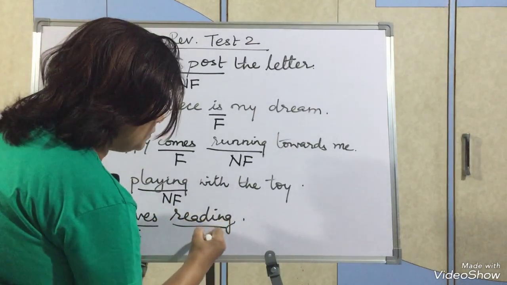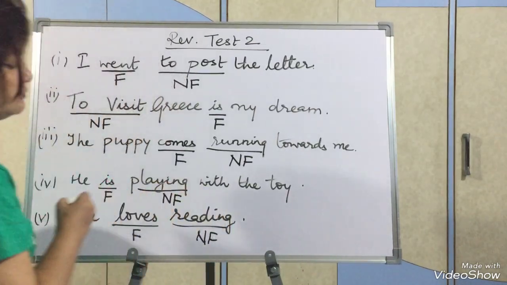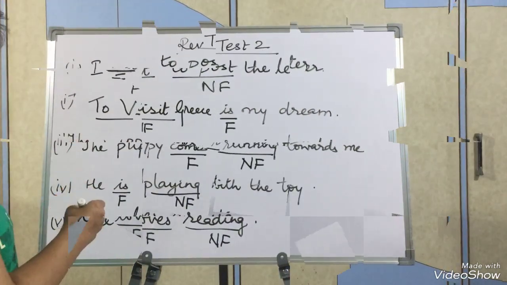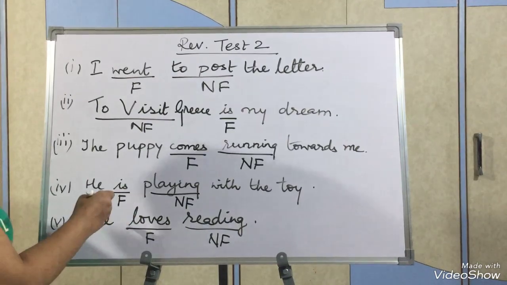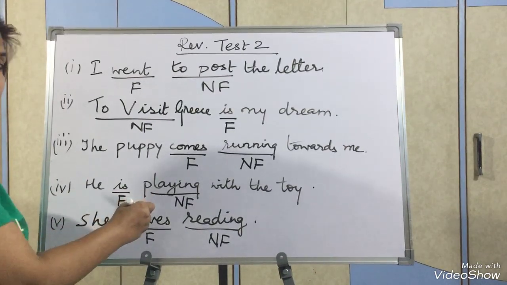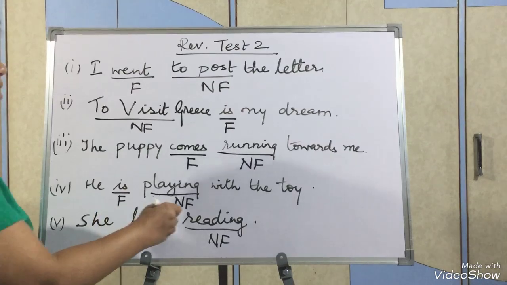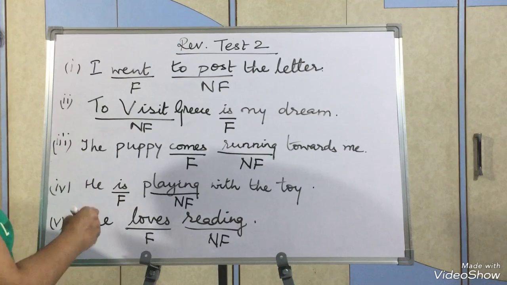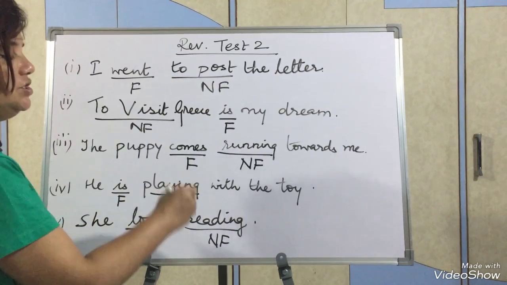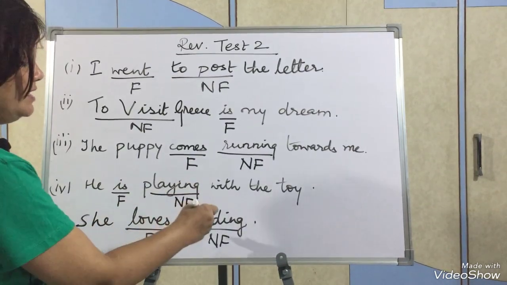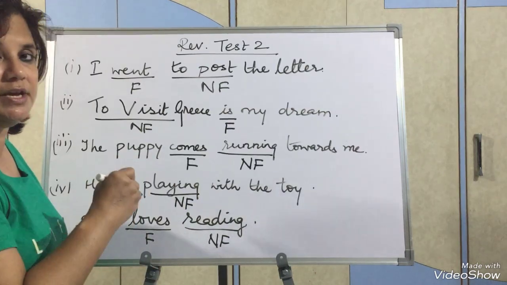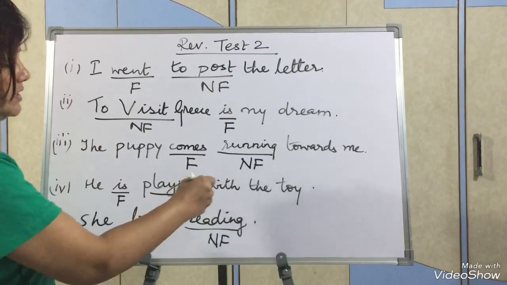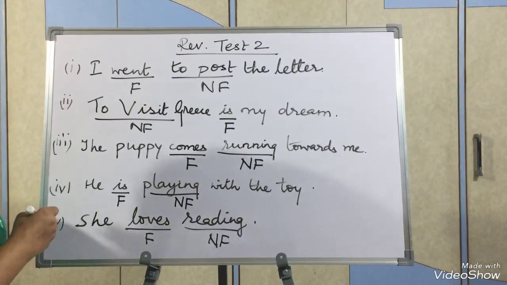Reading is non-finite. Why? First of all, it does not have a subject before it. Second, it does not depend on the subject. If I write people in place of she, again it will become love. So the finite verb will change, but the non-finite verb reading will not change. You make it they, you make it he, you make it people, reading will be unchanged in all the conditions. It does not come in 3 forms; we never say reading, reading, reading, while love comes in 3 forms: love, loved, loved. So because it fulfills all the 3 conditions, it is a non-finite verb.